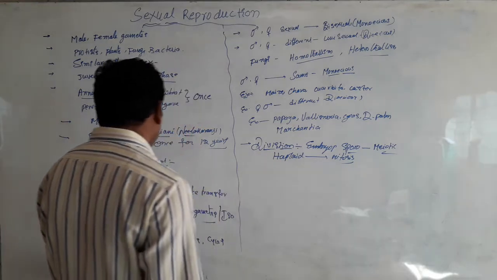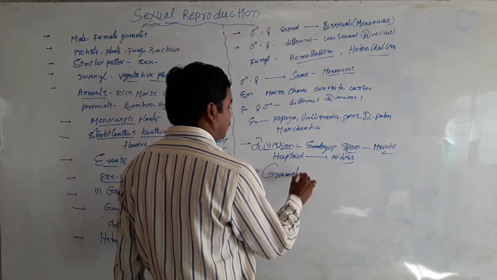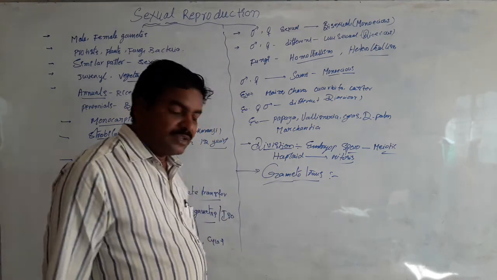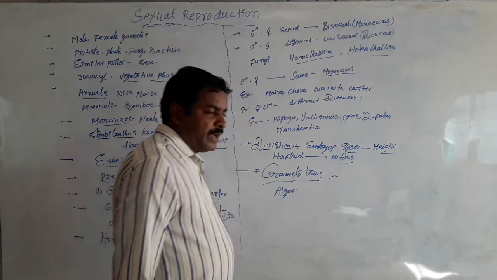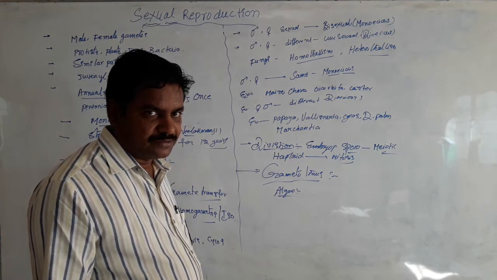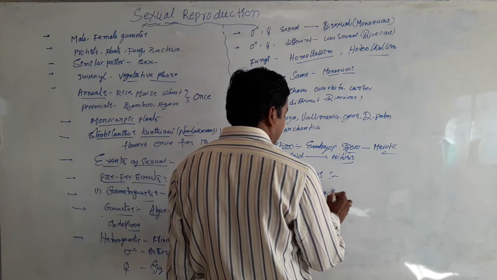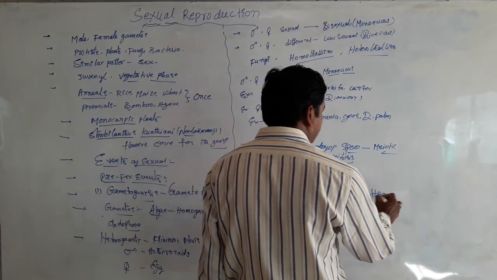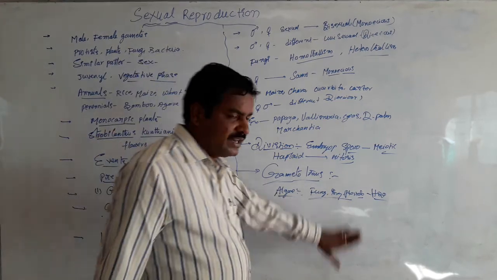Now coming to the next one, gamete transfer, very important. In most algal members, male and female gametes are discharged outside the organism. In algae, fungi, bryophytes and pteridophytes, male gamete movement takes place by water, so water is the medium for the movement of male gametes.